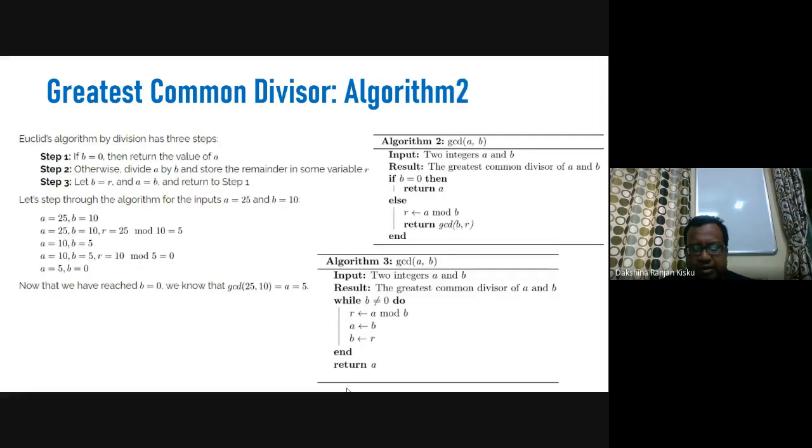Now among these three algorithms, which algorithm will be selected? That depends on the analysis of the algorithm. Analysis of the algorithm involves time efficiency, space efficiency, and different data structuring techniques.